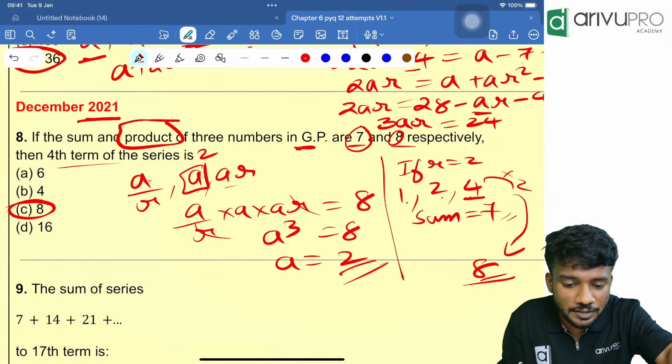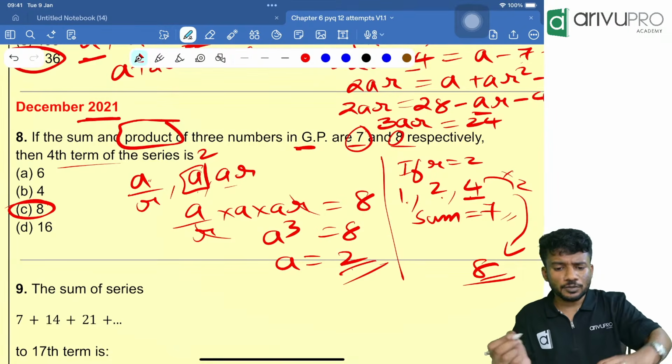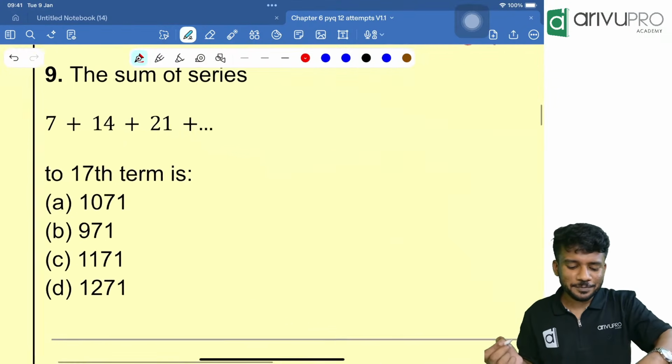So shall I start the study of sequence and series from your one shot video, from the base? Yes, you can do that, Sharavanan. It is possible. Everything is possible.